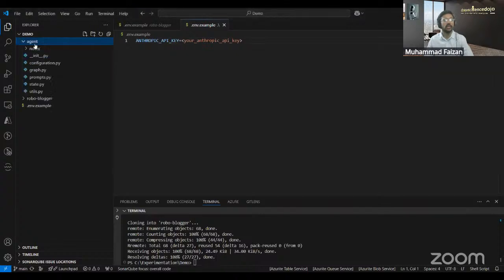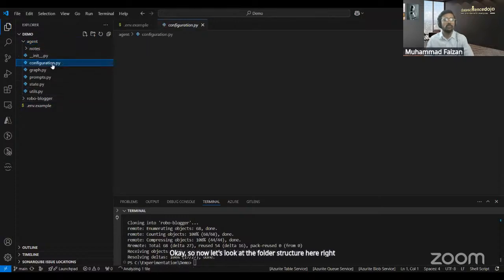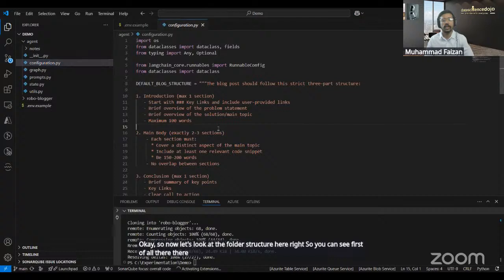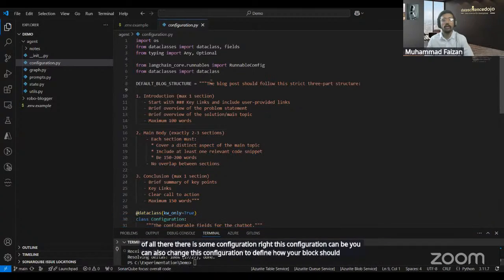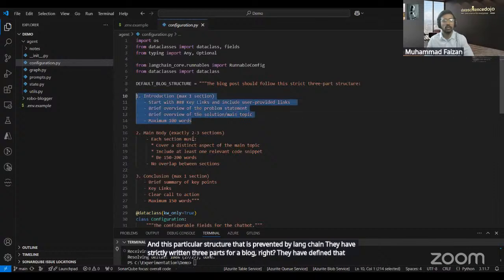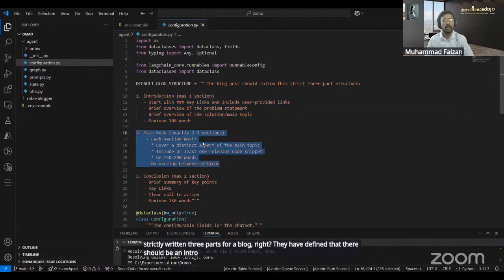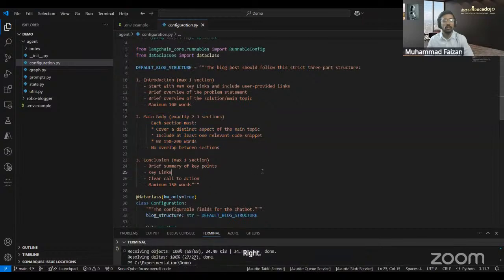Okay. So now let's look at the folder structure here, right? You can see, first of all, there is some configuration. You can also change this configuration to define how your blog should look, right? And in this particular structure presented by LangChain, they have strictly written three parts for a blog: there should be an intro, a main body, and a conclusion.